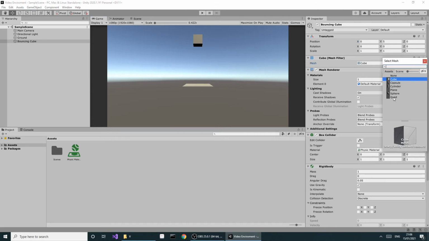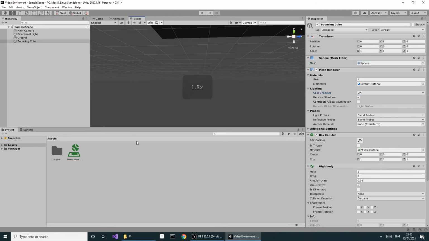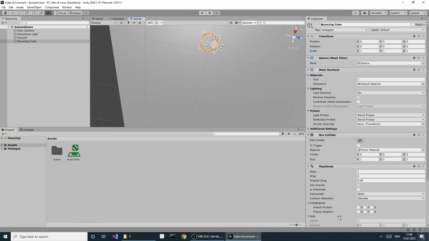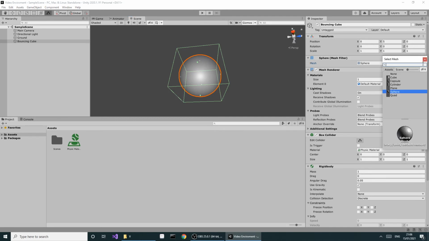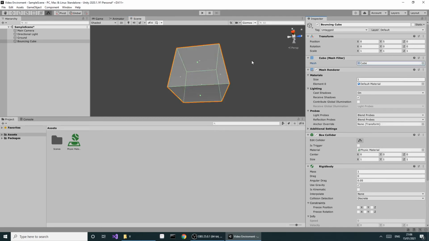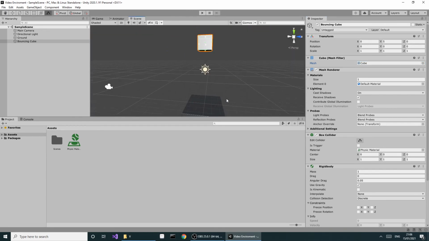We can make it a sphere, although it will still act like a box because the collision detection uses these colliders, and this is the collision and this is the circle. You could make a sphere collider, but I'm not going to, so I encourage you to explore what you can